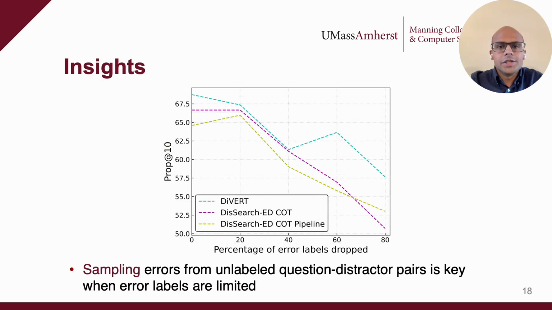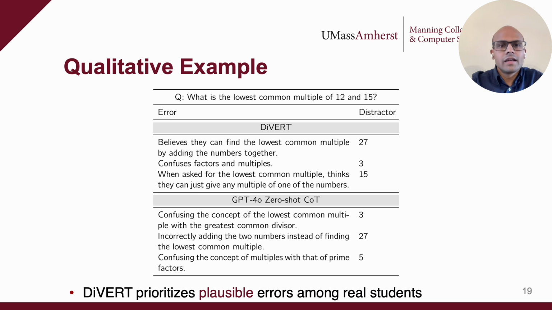Collecting error labels from teachers for question distractor pairs is laborious. We find that DiVERT works even with a small number of error labels and outperforms other baselines as the number of error labels decreases. DiVERT shines by leveraging its variational approach to sample errors from unlabeled question distractor pairs during training. In this qualitative example, we find DiVERT prioritizes plausible errors among real students and generates corresponding distractors.